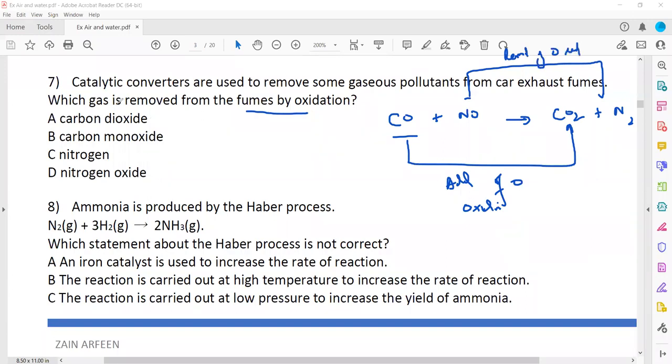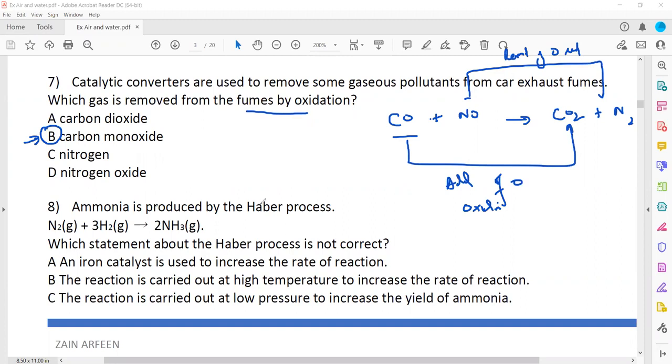called reduction. So the question is which gas is removed by oxidation? That is carbon monoxide, because carbon monoxide in a catalytic converter converts into carbon dioxide. So this change is oxidation. So B is the right answer.